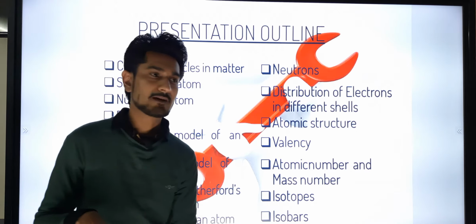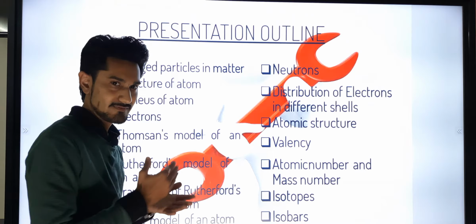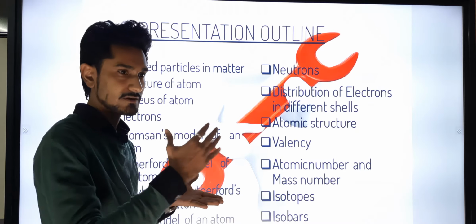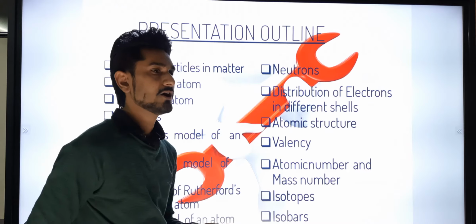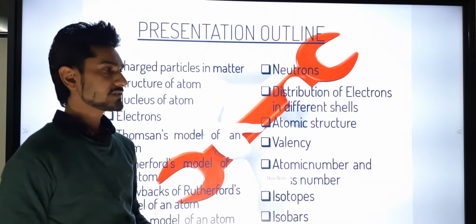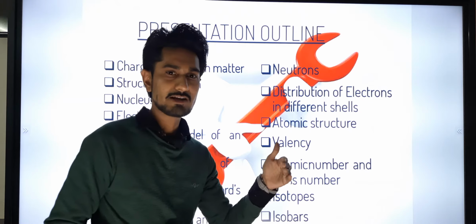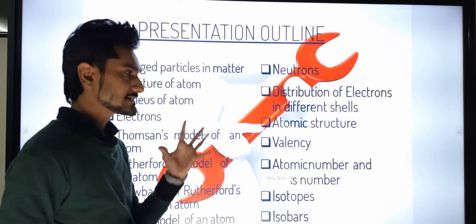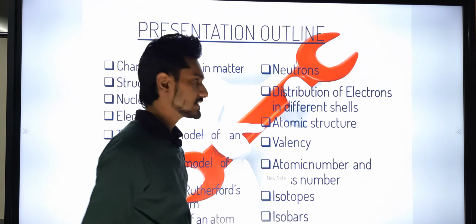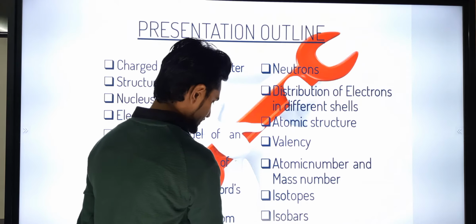If we divide the materials, the material will be divided into elements, and elements will be further divided into atoms. So these atoms are made up of 3 parts, and we are going to see about that.